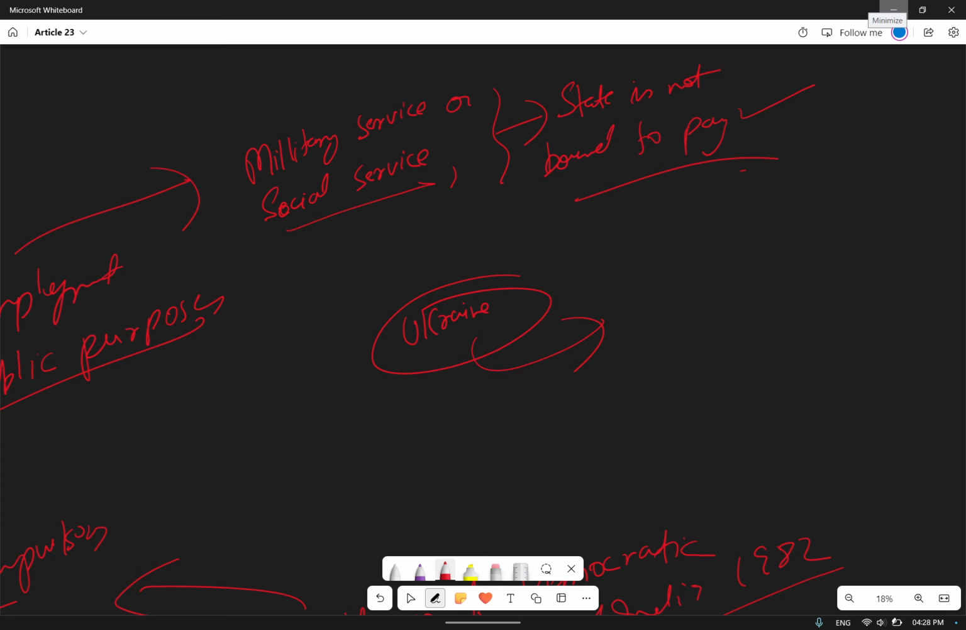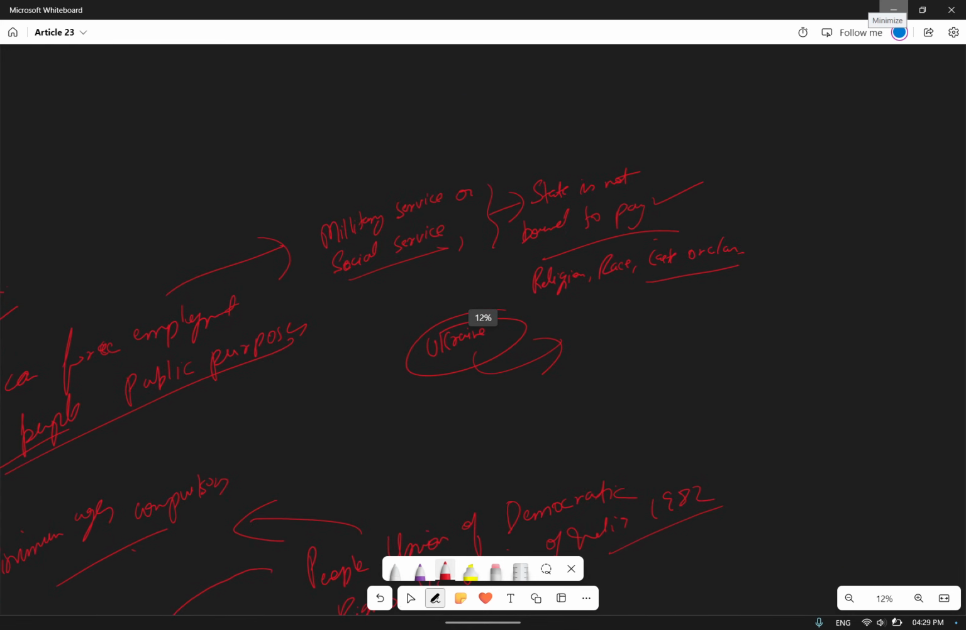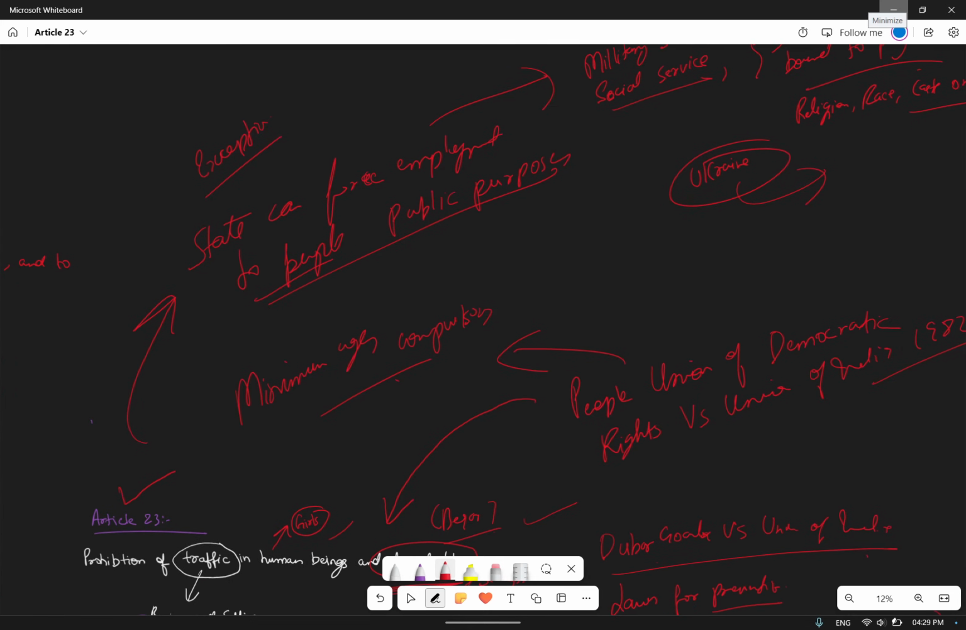Okay, and in that case also, there can't be any discrimination on the ground of religion, race, caste. The example I have given was in the negative case; that can be a positive case also. So this was all about Article 23. I hope you have understood everything. I don't think there is any doubt related to it.